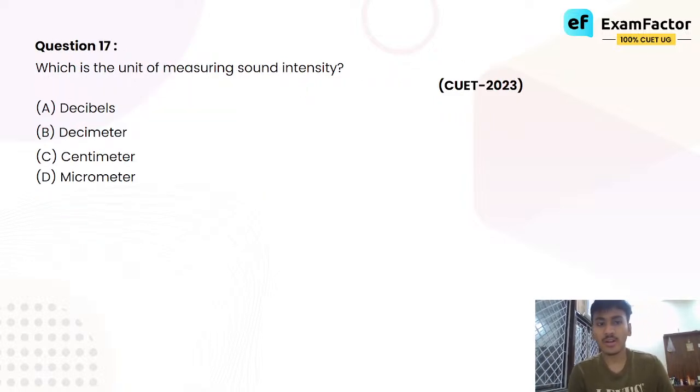What is the unit of measuring sound intensity? There is no explanation in this one. It's a fact-based question, fairly easy question. Decibels, decimeter, centimeter, micrometer. What is it? You tell me. The correct answer is decibels.